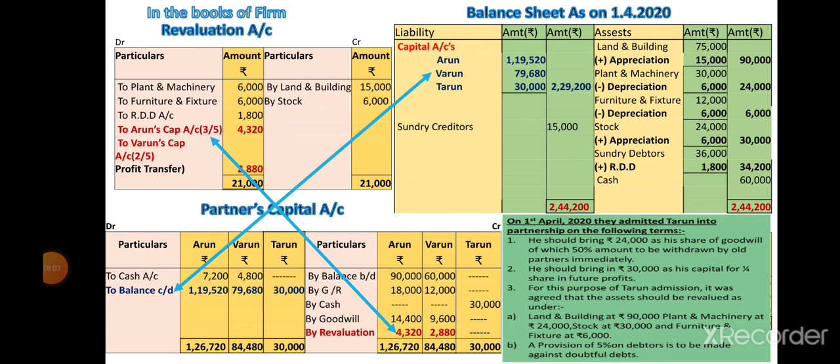The cash account balance is also transferred to the asset side. Now tally the sum. Balance sheet liability side 2,44,200 and asset side 2,44,200. The sum gets tallied.